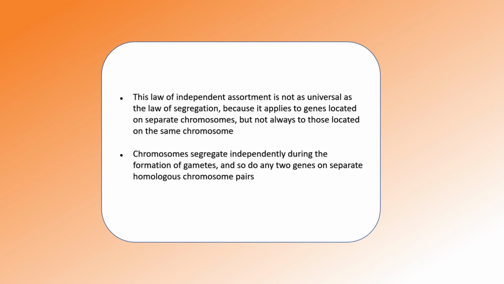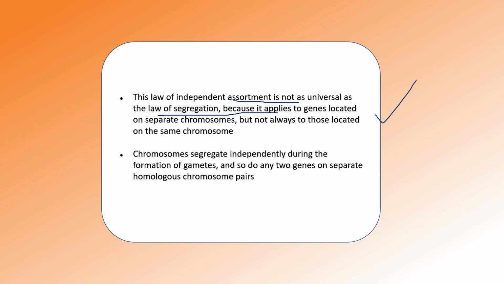So now we can say that the law of independent assortment is not as universal as the law of segregation, because it applies to genes located on separate chromosomes but not always to those located on the same chromosome. This is the main negative point of Mendel. He only considered non-homologous chromosomes.